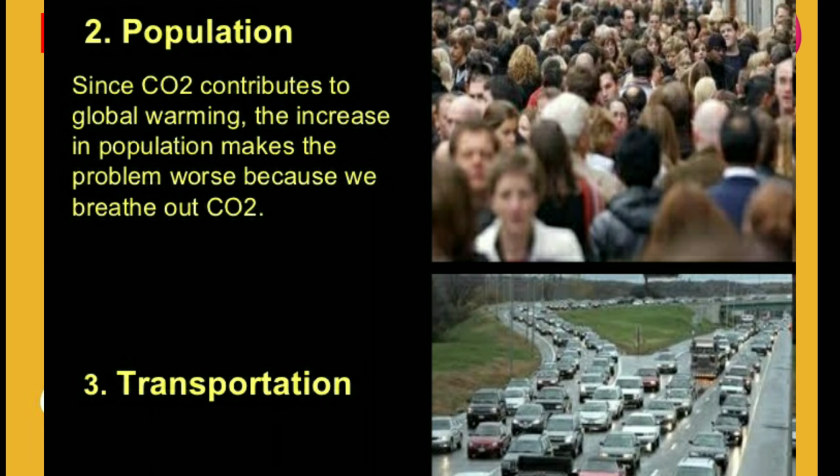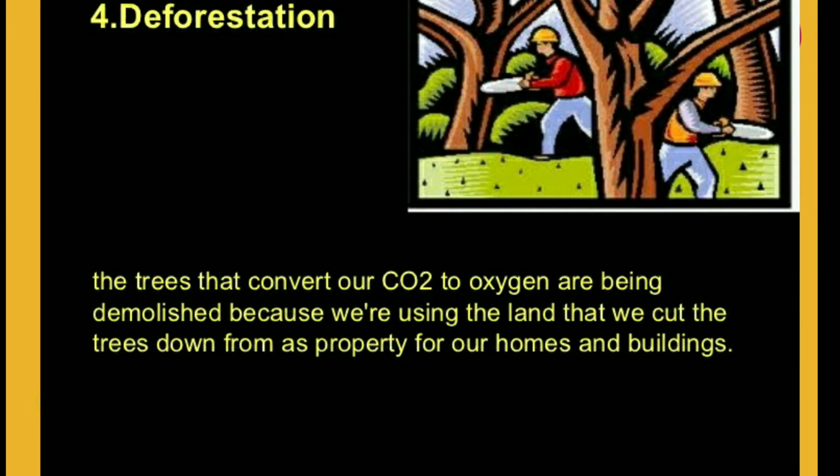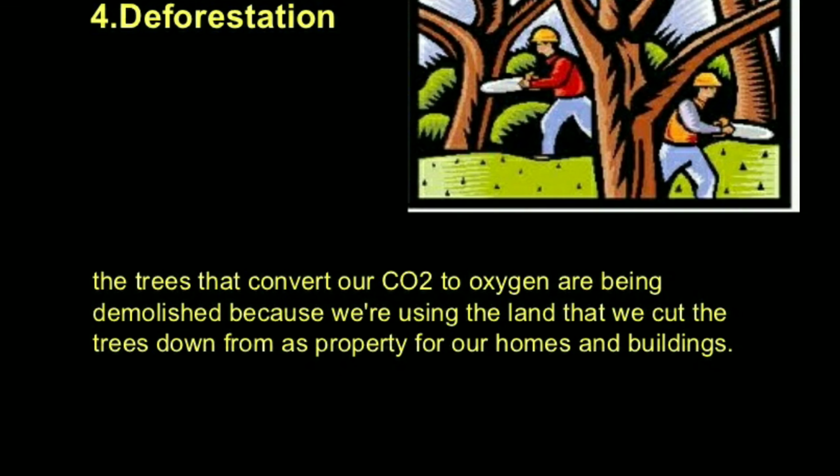Next, deforestation. Cutting down of trees is known as deforestation. The trees that convert our CO2 into oxygen are being demolished because we are using the land that we cut the trees down from for our homes, buildings and other material. So we are continuously cutting them down, and due to this the CO2 level is increasing day by day. Only the trees can stop the CO2 level. So students, these were the reasons for the increasing global warming.